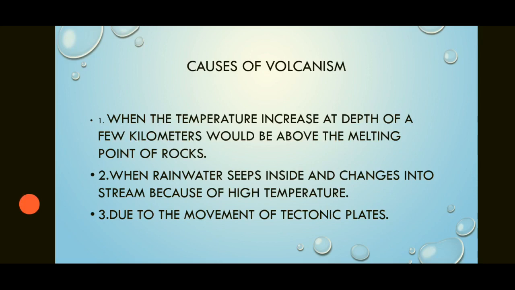And third, due to the movement of tectonic plates, when the tectonic plates move, they give an open area to the magma, and because of that, when the pressure increases inside the earth, it erupts in the form of a volcanic eruption. It comes out in the form of lava on the surface of the earth.